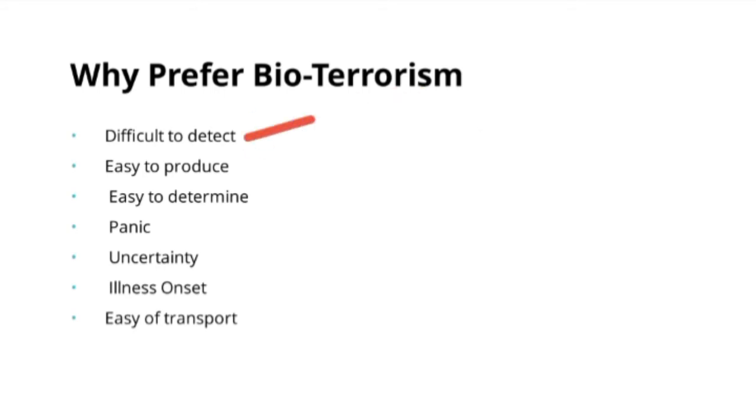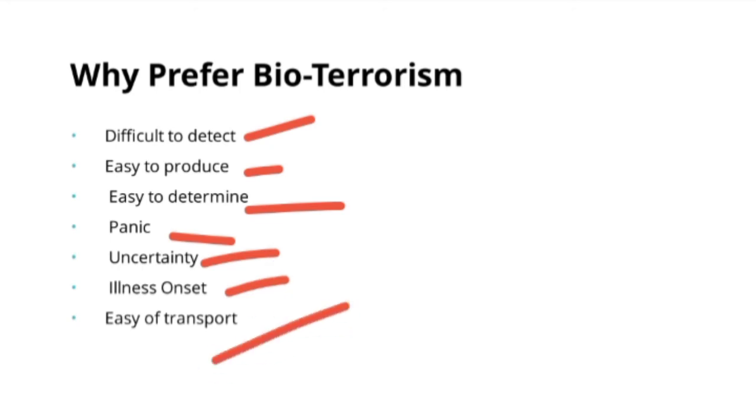It is easy to produce and easy to transport, it creates panic among people, it creates uncertainty in a state, and illness onset is delayed. These are some reasons why bioterrorism is preferred by countries or terrorist groups.